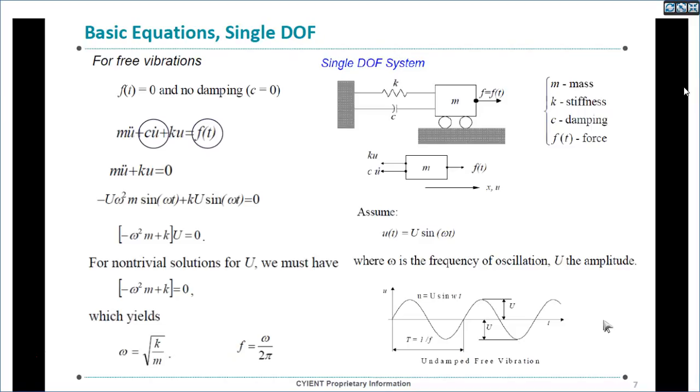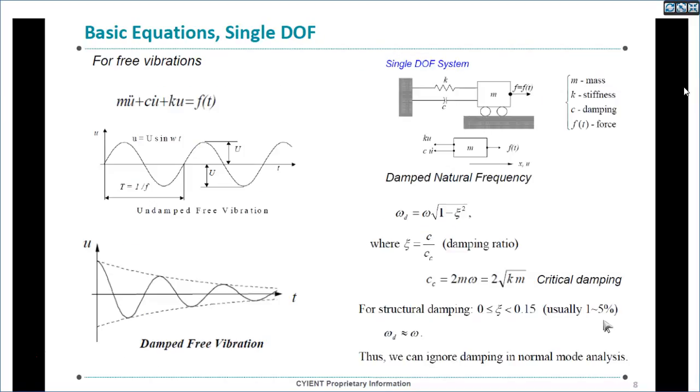Now the question comes: we have to introduce damping. When you introduce damping, the difference between the undamped and damped response is like this. The amplitude gradually reduces.